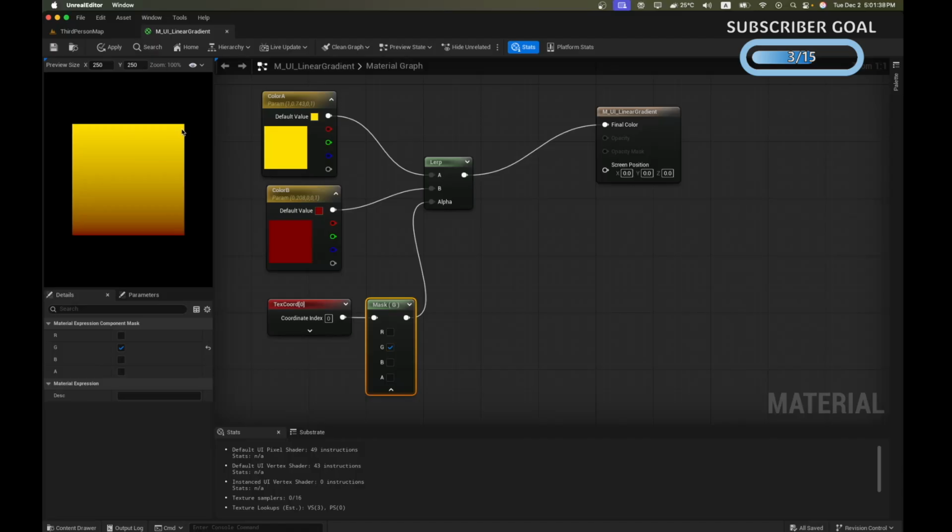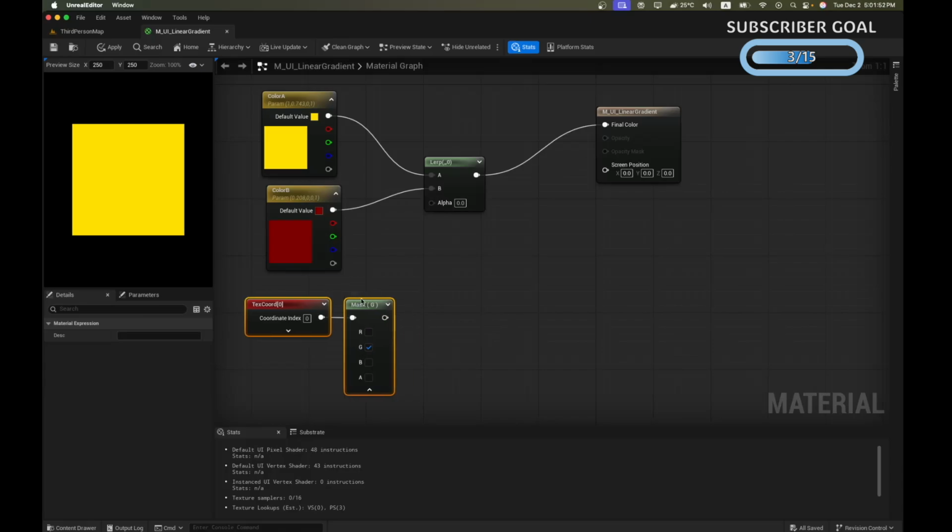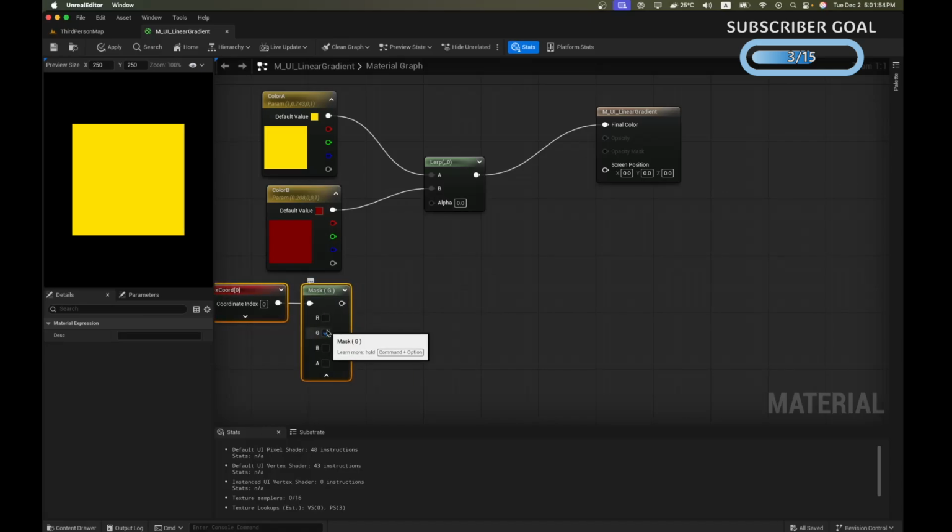It is important to understand these U and V values before proceeding. In our render viewport, V value goes from 0 to 1. The topmost part is 0 and the bottommost part is 1, and U goes from 0 to 1 from the left. So the top left is 0 0 and bottom right is 1 1.